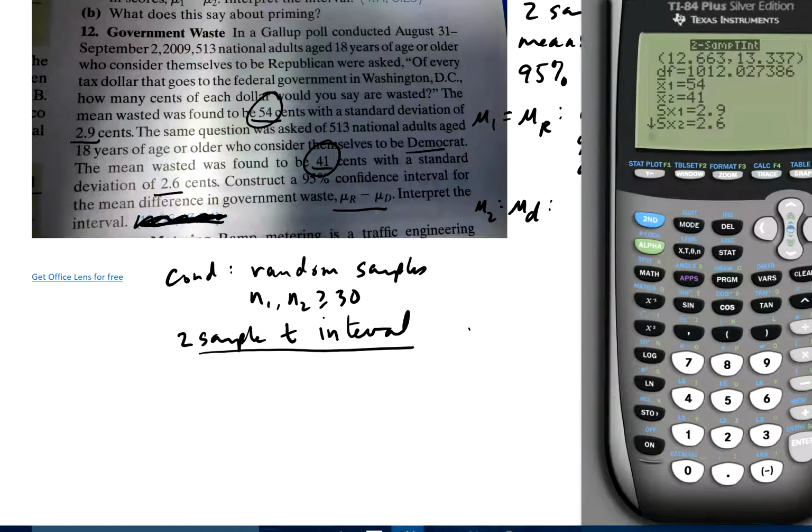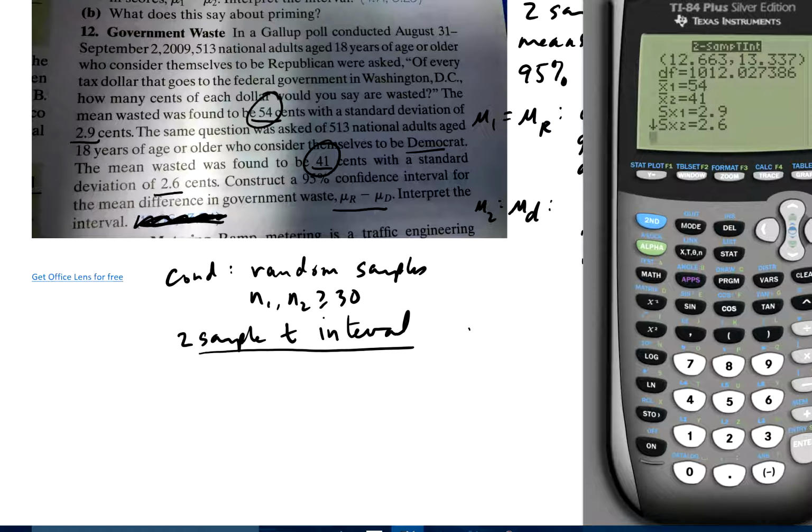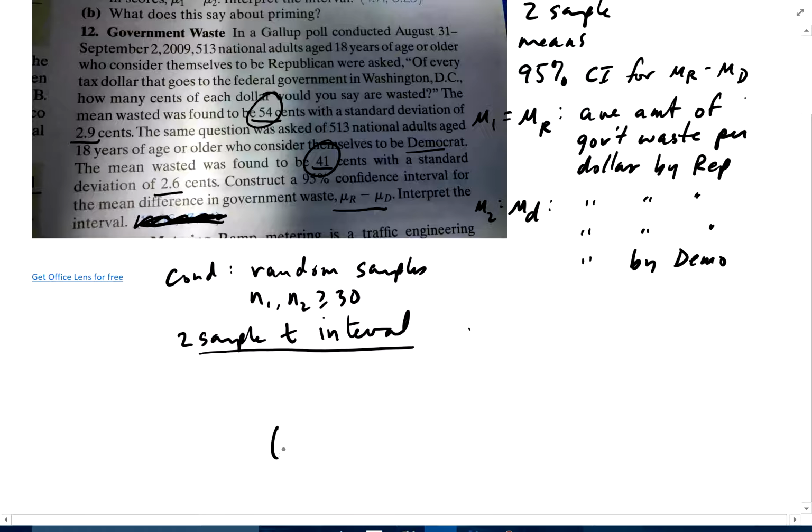All right, so we've got 12.7 and 13.3. 12.7, 13.3 for my confidence interval. And what is the interval? I will give this to you.